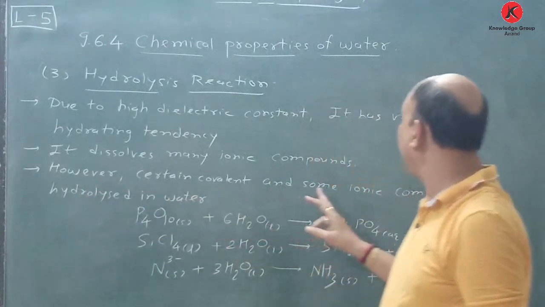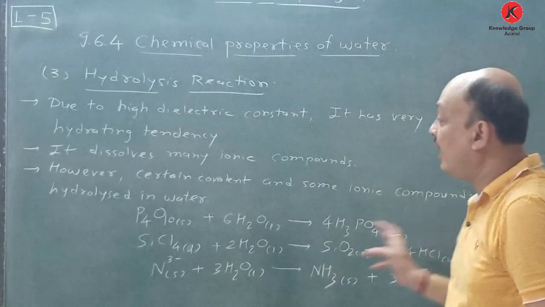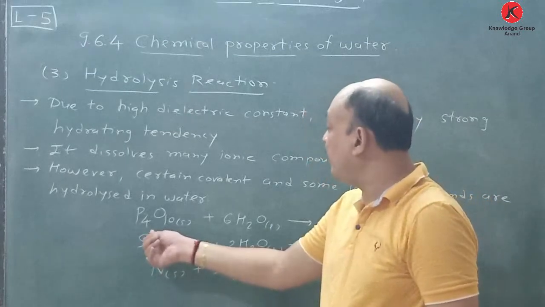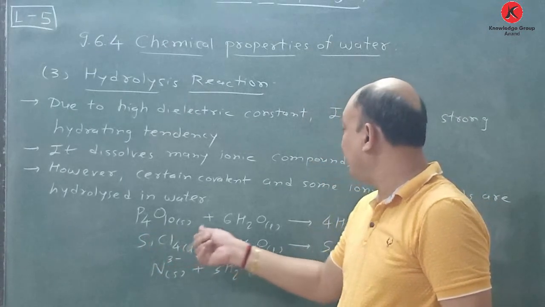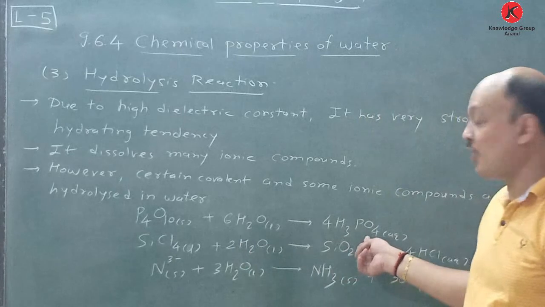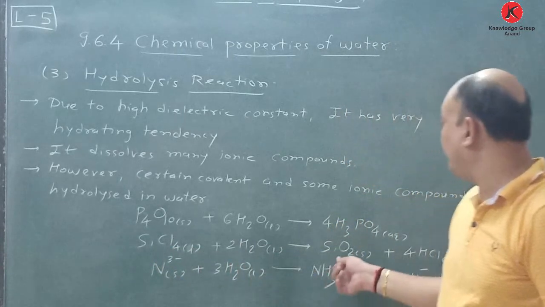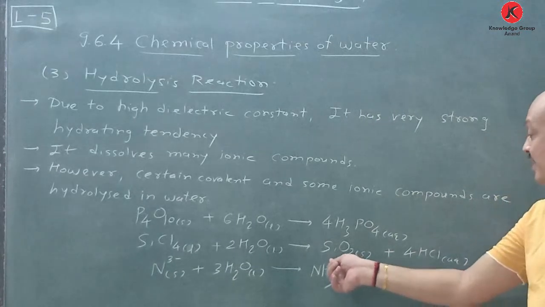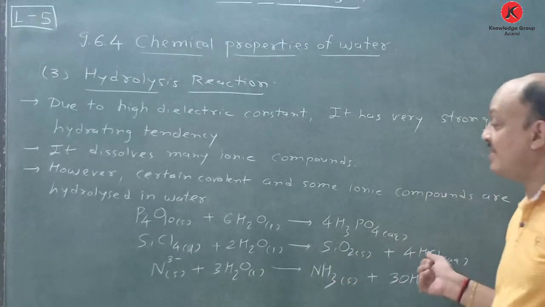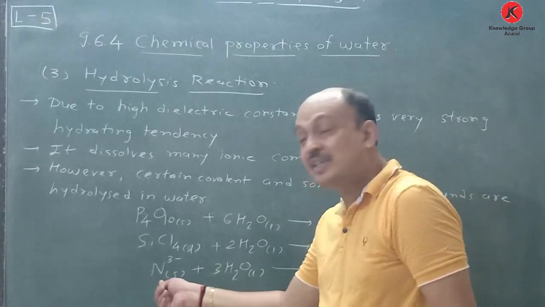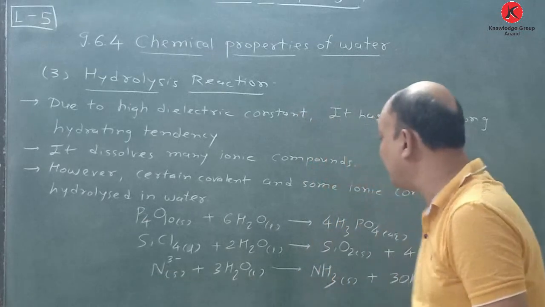However, certain covalent and some ionic compounds are hydrolyzed in water. That is P4O10; when the solid reacts with water molecules, it gives phosphoric acid. SiCl4 reacts with water molecules and produces silica, silicon dioxide, known as sand, plus 4 moles of HCl. Azide reacts with 3 moles of H2O.